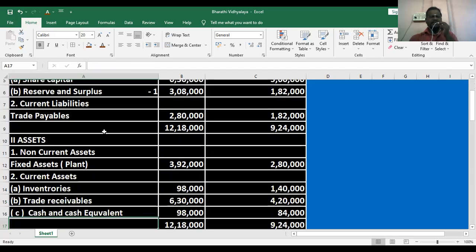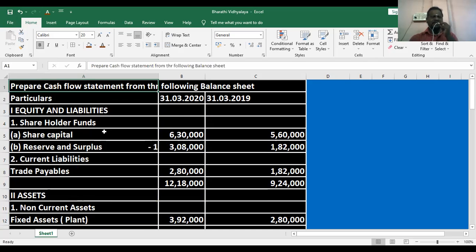So what information are they given? They are given the balance sheet. We very well know the balance sheet is classified into two columns: equity and liabilities, then assets. Under the equity and liabilities, they have given the shareholder fund, share capital.